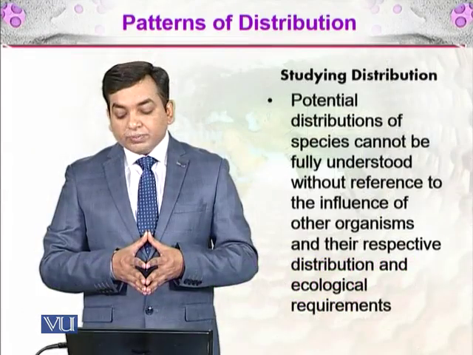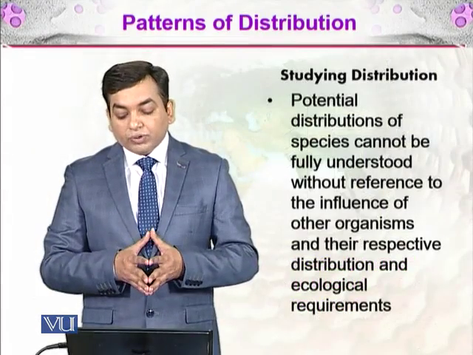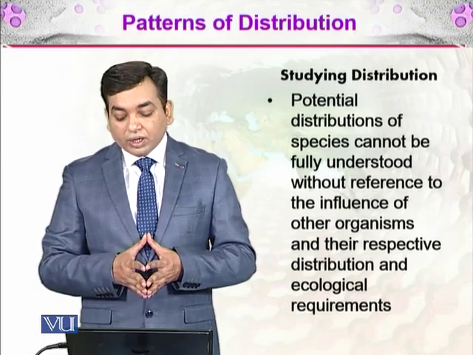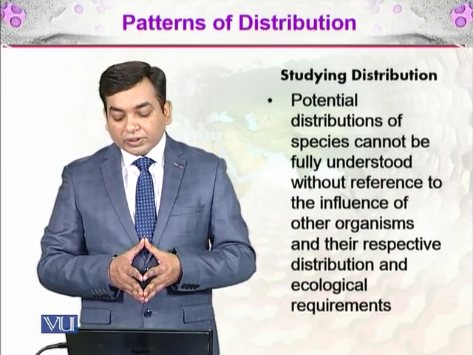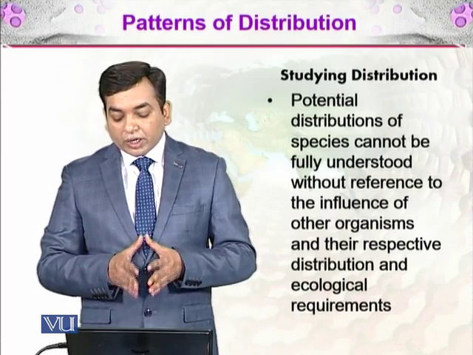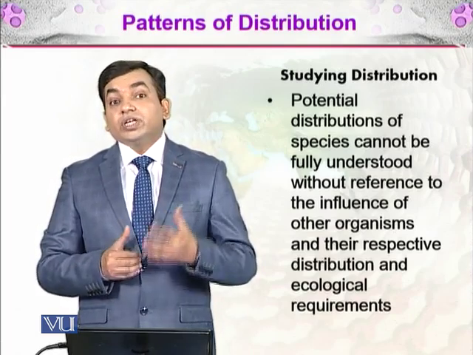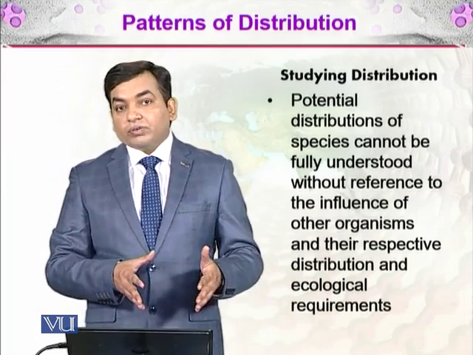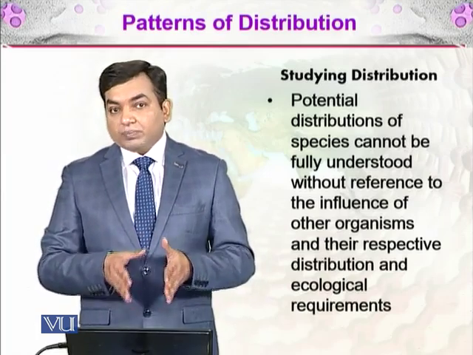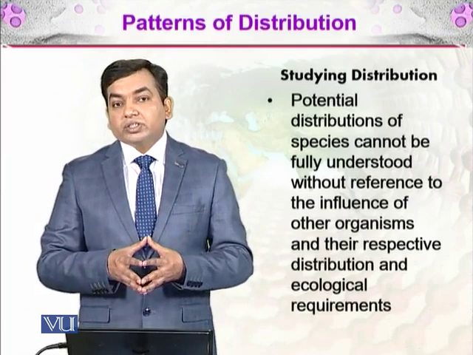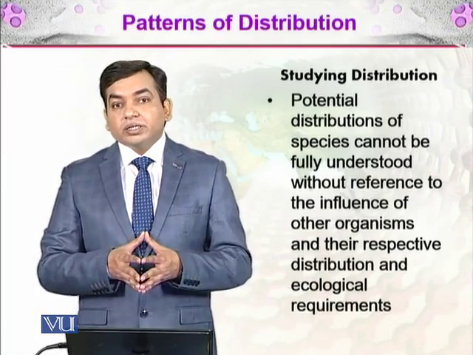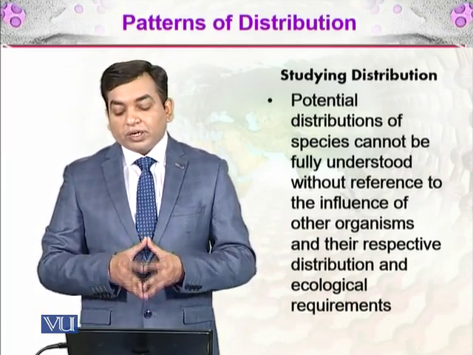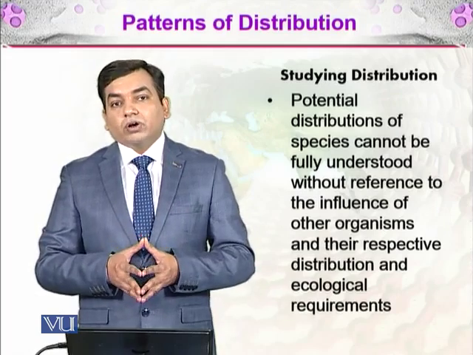The potential distribution of a species cannot be fully understood without reference to the influence of other organisms and their respective distributions and ecological requirements. That means we need to study the biotic factors as well, not only the abiotic factors we have discussed up till here, but also biotic factors like competition or parasitism. They are also important in studying the distribution of organisms.